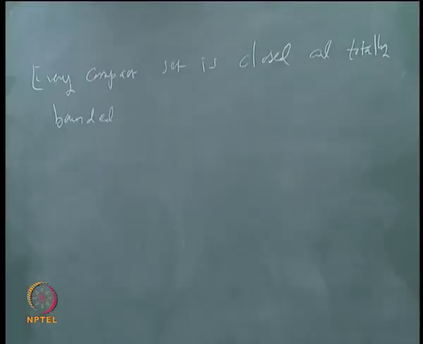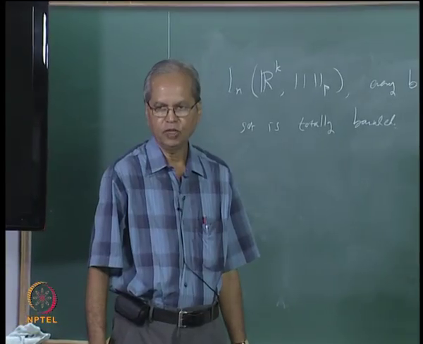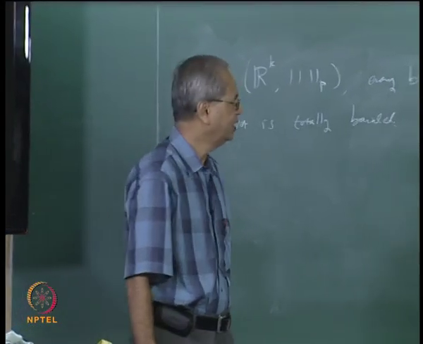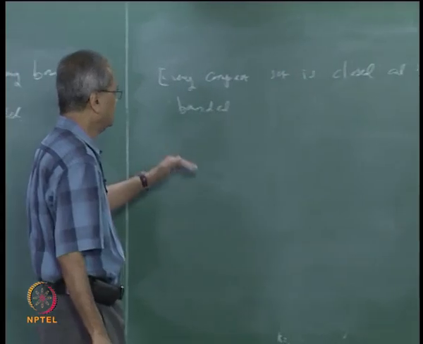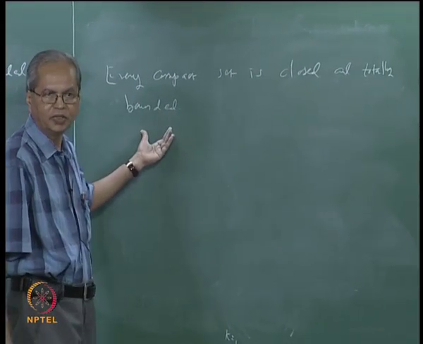Of course, it also means that every compact set is closed and bounded, and in the real line with the usual metric, you can just replace this total boundedness by boundedness.